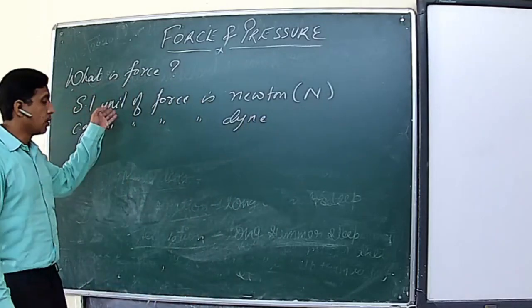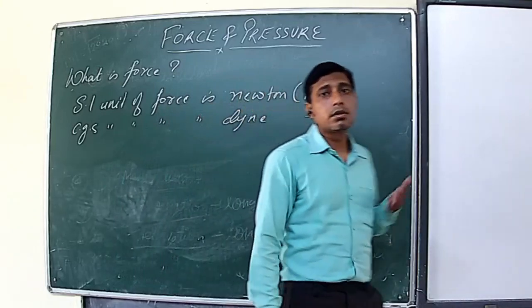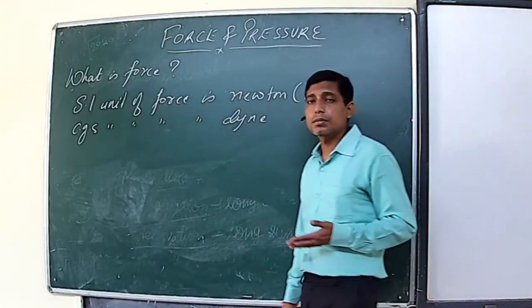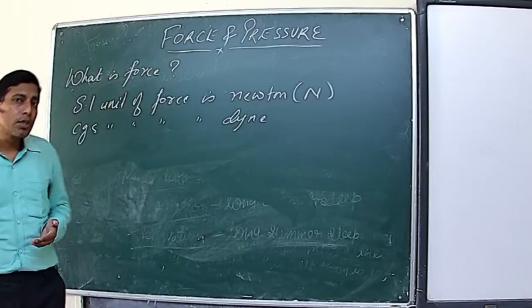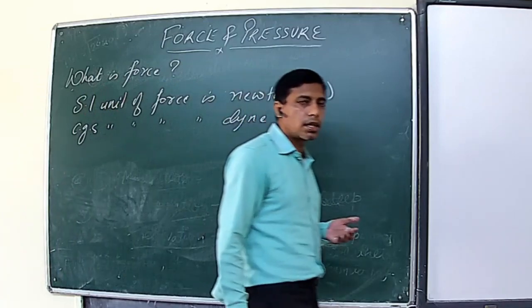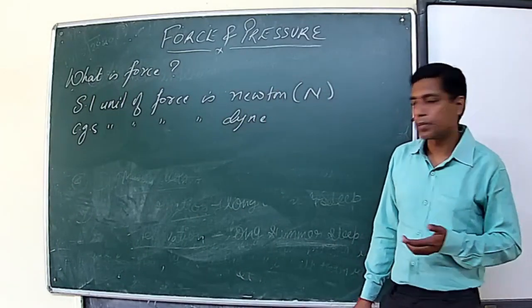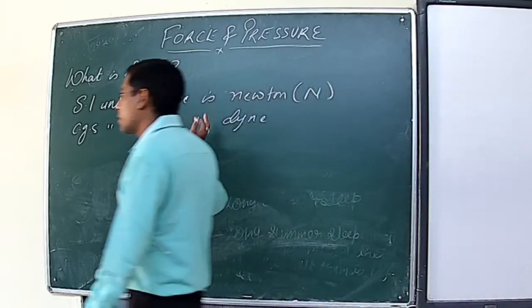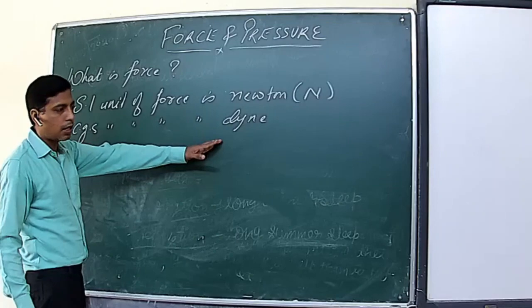All the SI units are written in the MKS system. We already know that mass is measured in kilogram, length in meter, and time in second. In the CGS system, mass is measured in gram, length in centimeter, and time in second. So the SI unit of force is Newton, and the CGS unit of measuring force is dyne.